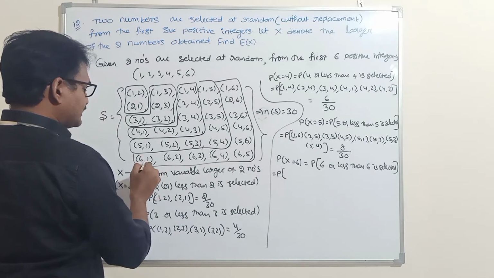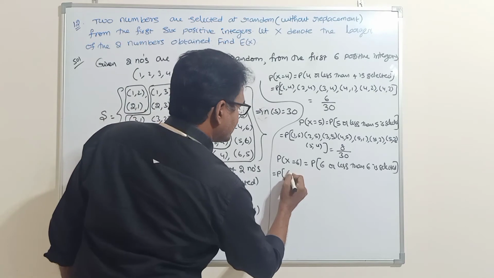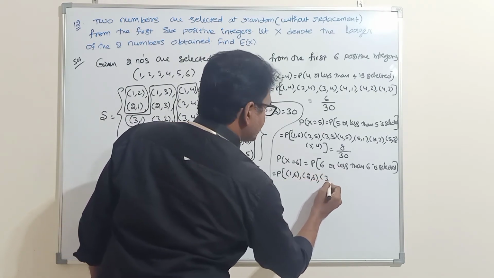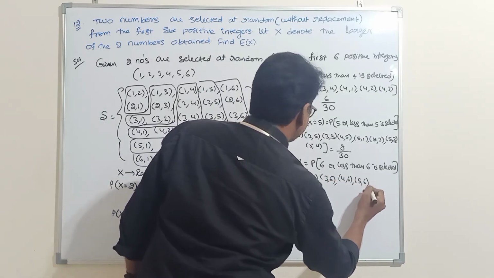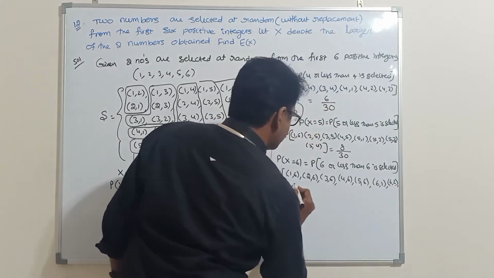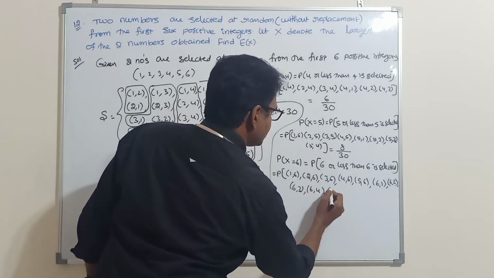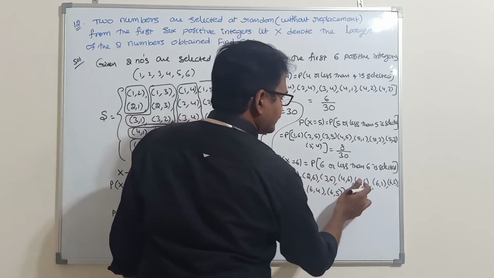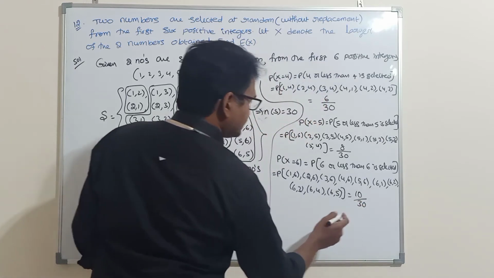How many sample points will come? 1, 2, 3, 4, 5, 6, 7, 8, 9, 10. So 10 out of 30.